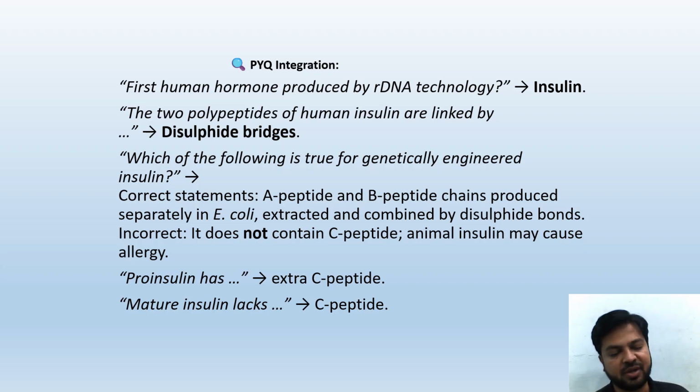Animal insulin may cause allergy. Proinsulin has extra C peptide. Mature insulin lacks C peptide.